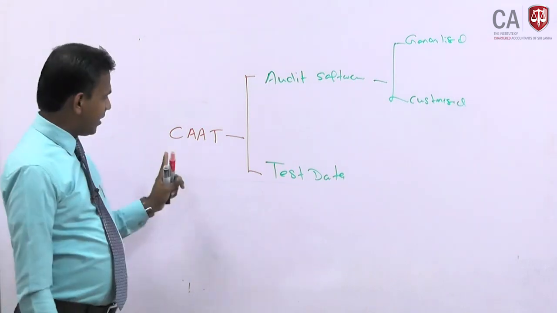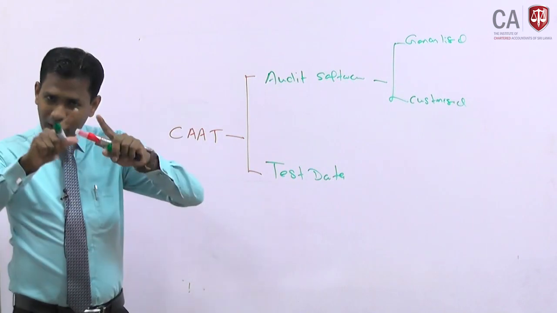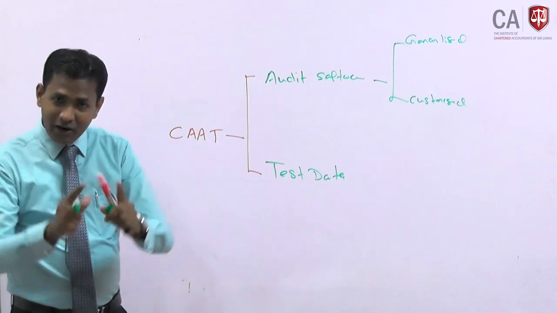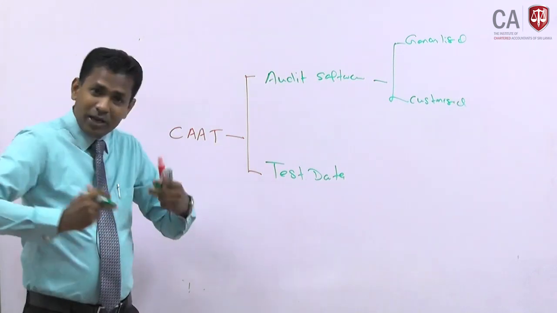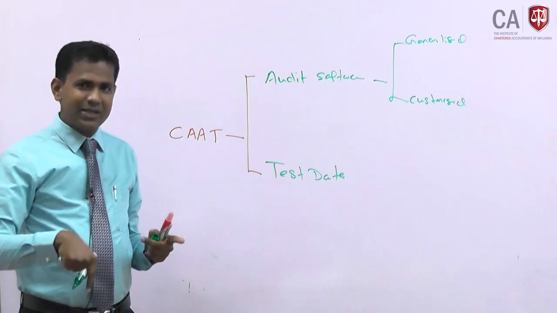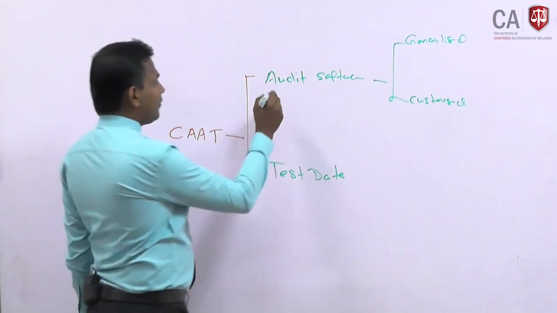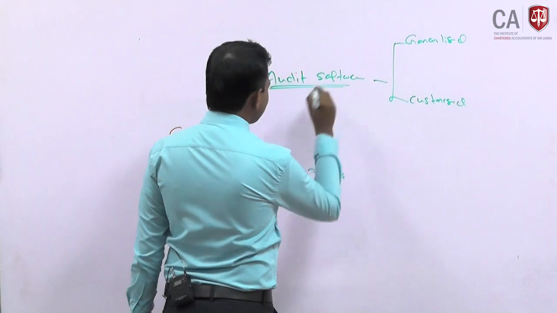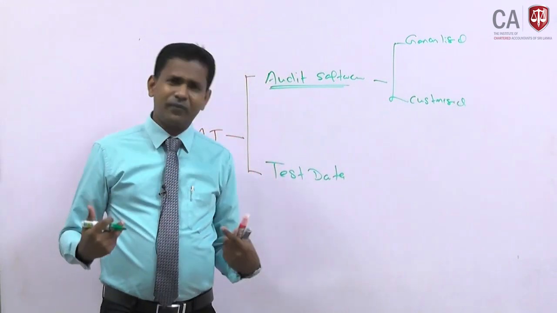That is what it says. Computer assisted audit techniques: how the technology or a computer can be used in auditing of financial statements in today's context. The future will change, but this is today's context. So audit software and test data. Audit software means when the audit is being conducted, the audit firm uses its own software.